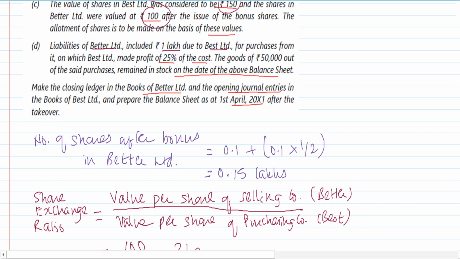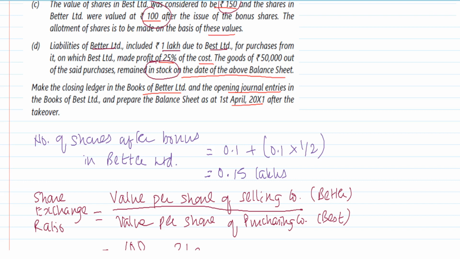Now there's also one more thing. Because these two companies are doing transactions, out of this transaction there are certain goods which are lying in stock, on which we have made profit. Again, understand, earlier Best and Better were two separate companies. So one company was selling to another company and booking profit.